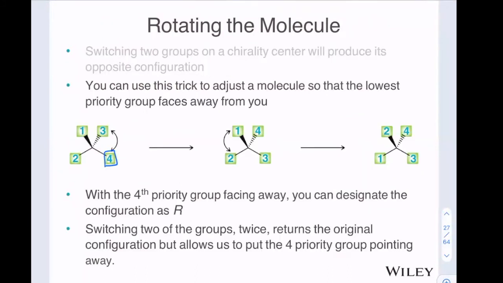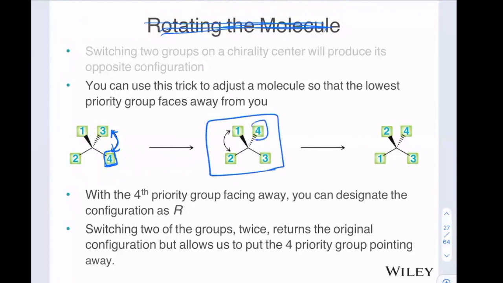The way that I determine the designation of R or S in a compound where the 4th priority that's supposed to be in the back is actually in the plane of the paper, I actually switch them. So I do not do what the slide is telling us to rotate the molecule, but I switch them. You may read through this and think that rotating it is better for you, but this is how I do it. I switch the molecule. In my drawing, I switch. So I just move the 4 to where the 3 was and the 3 to where the 4 was. So I draw it this way.